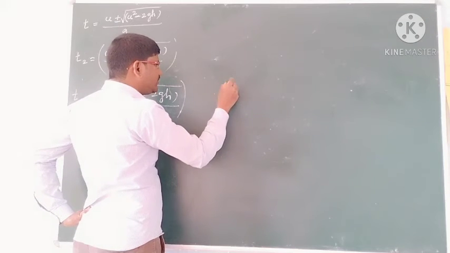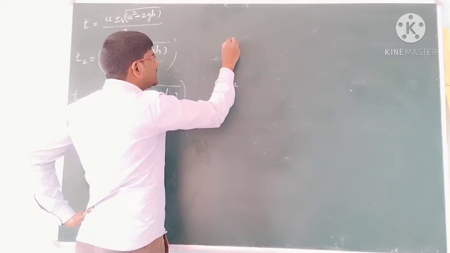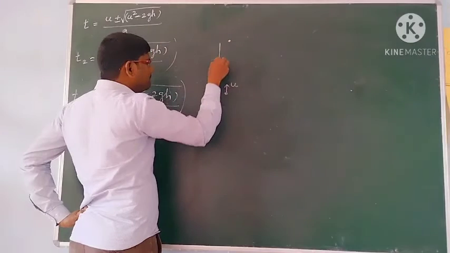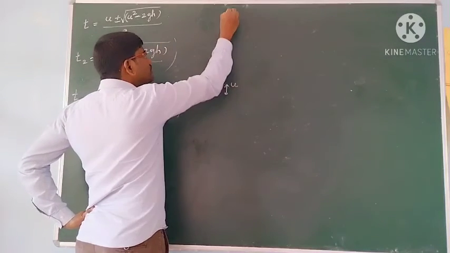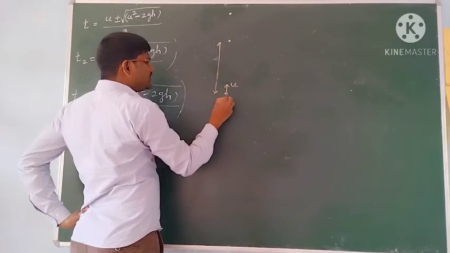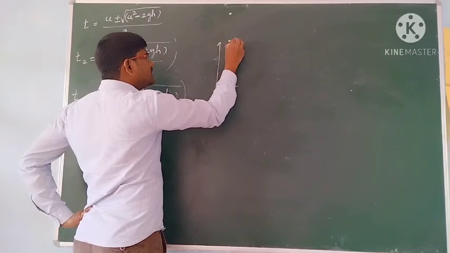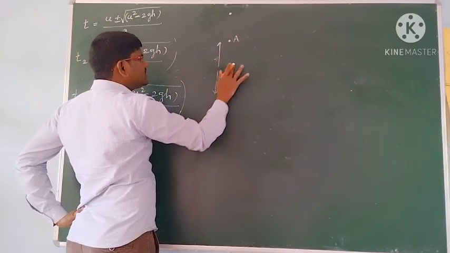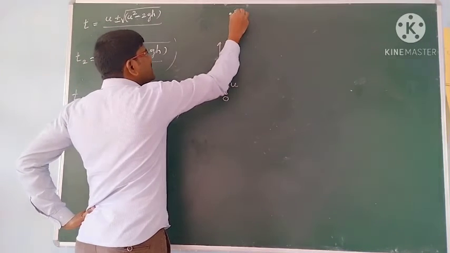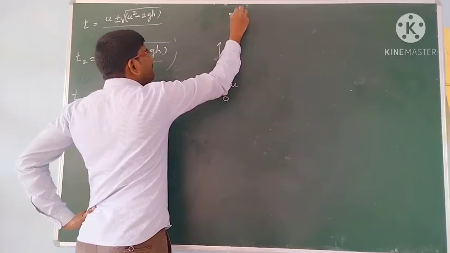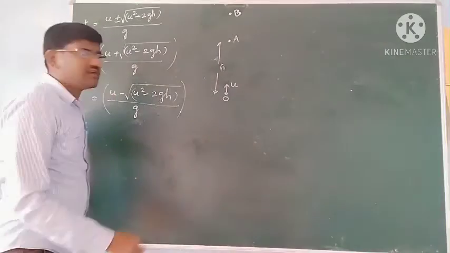It can reach up to a certain height h. So this is called maximum height. This is the point of projection. This is the A. This A is at a height h, and this B is the maximum height. This B is the maximum height in our derivation we know.